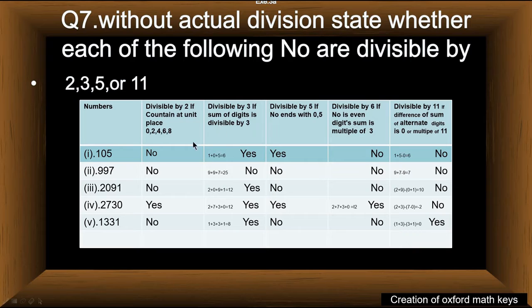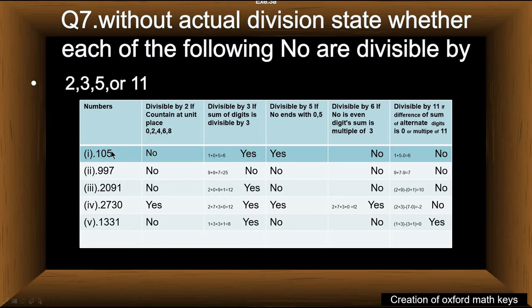Therefore, it is not divisible by 2. 105 is divisible by 3 because the sum of digits is equal to 6, and 6 is a multiple of 3. Therefore, 105 is divisible by 3. 105 is divisible by 5 because its unit place contains 5.